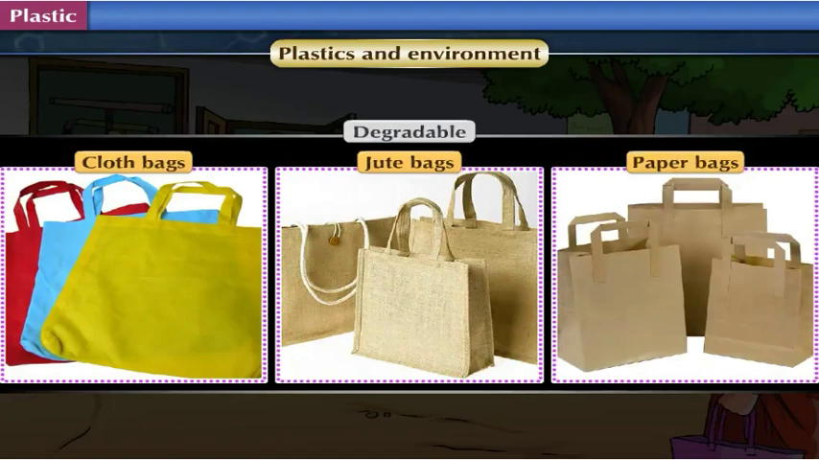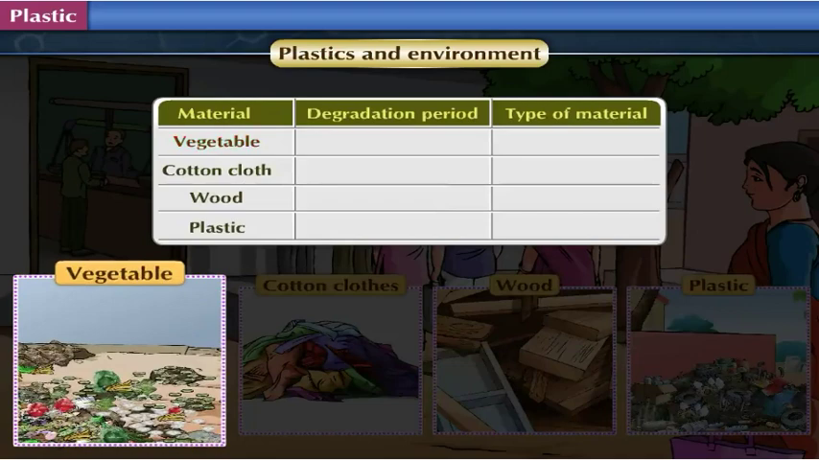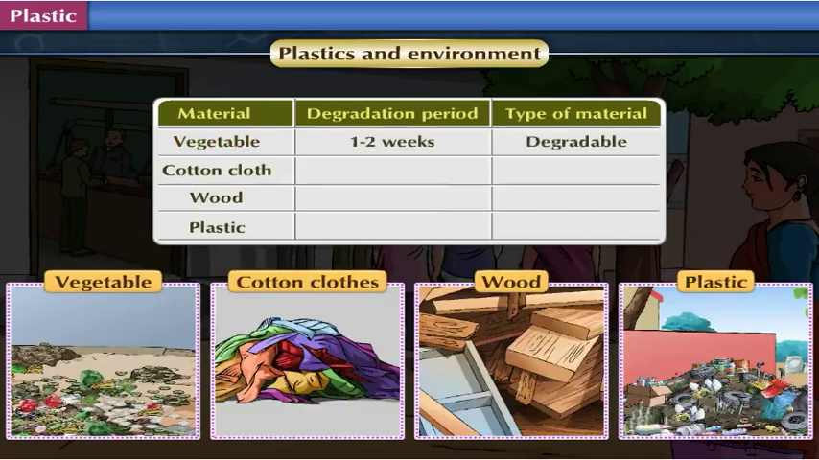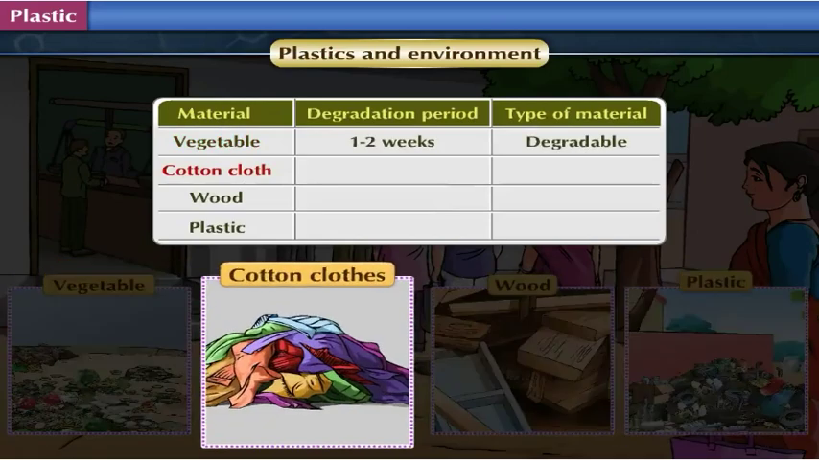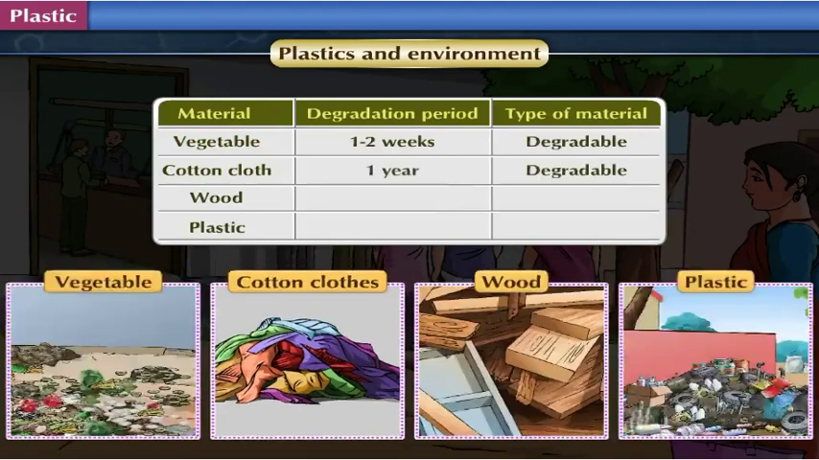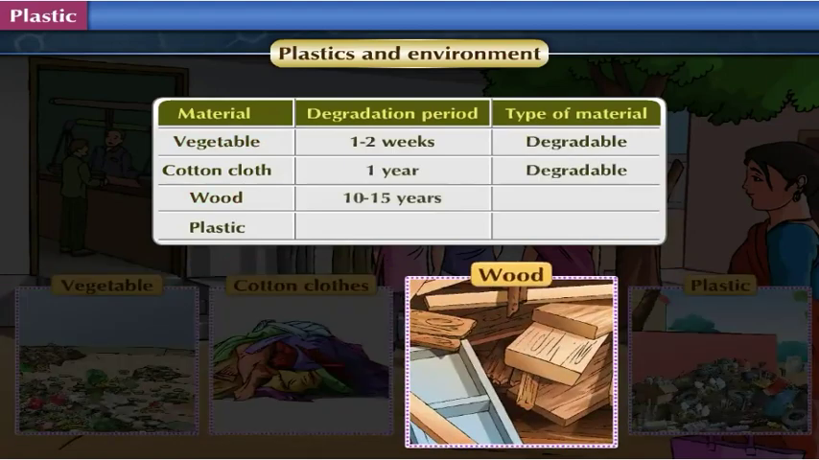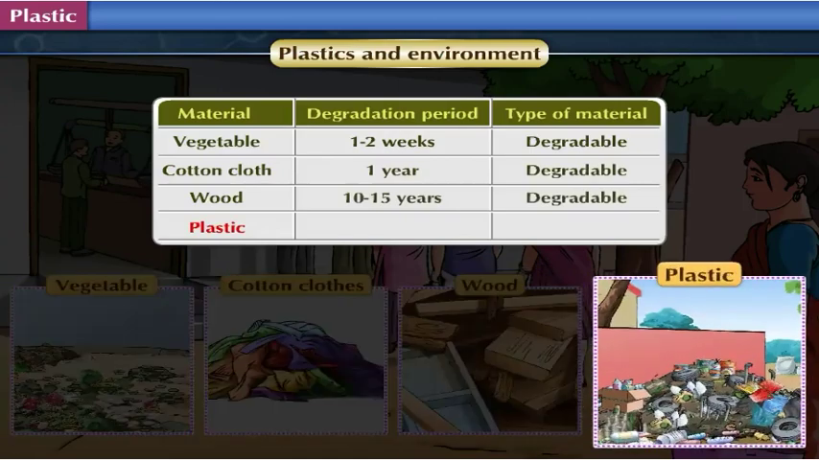Different materials have different degradation periods. Vegetables degrade in 1 to 2 weeks. The degradation period of cotton cloth is 1 year. Wood takes about 10 to 15 years to undergo degradation, while plastics take thousands of years to undergo degradation. They are called non-degradable.